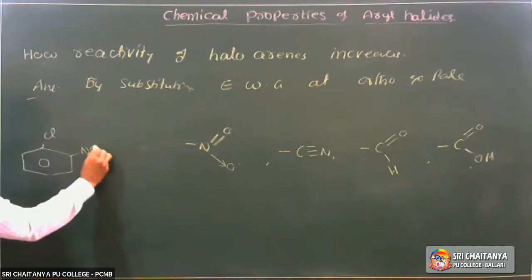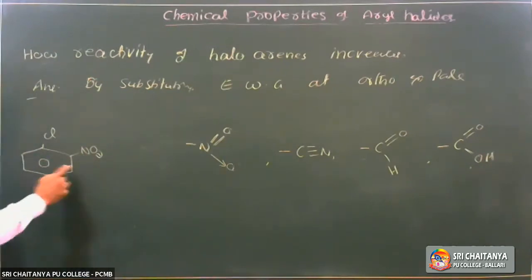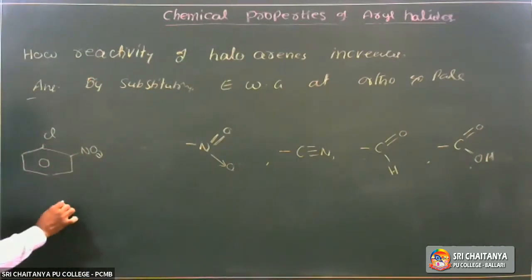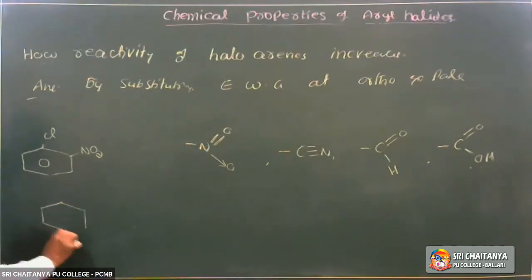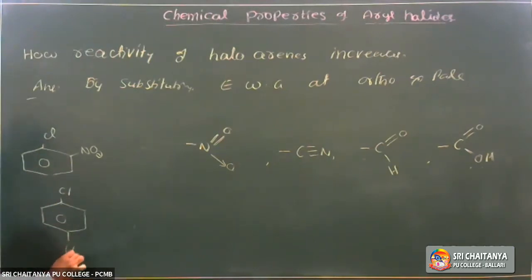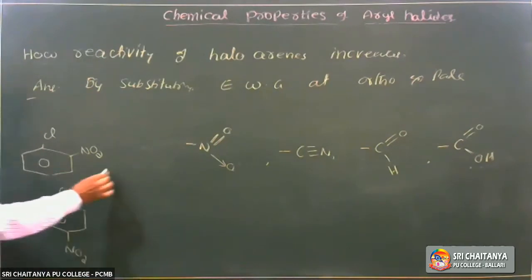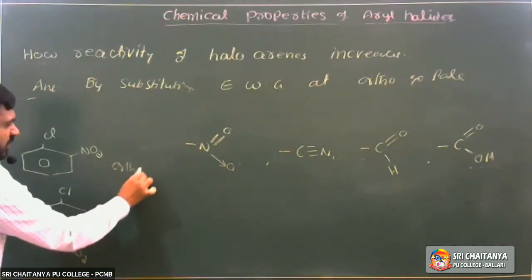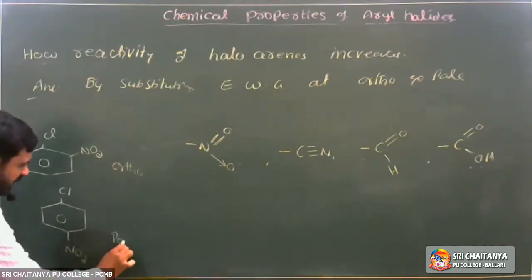Position 1, 2 is ortho. Next one, para. If the nitro group is present at the para, that is the 1,4 position, it is para.